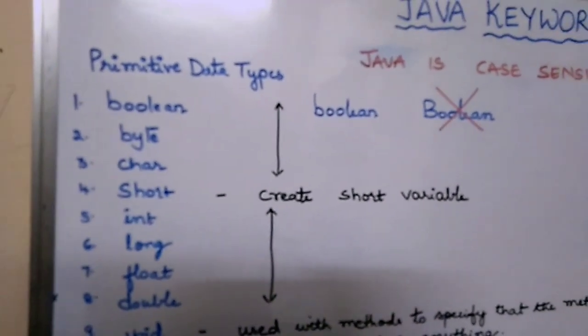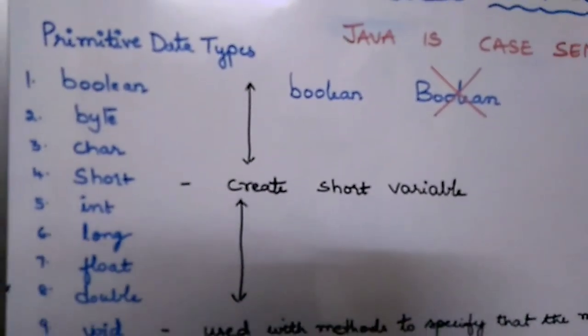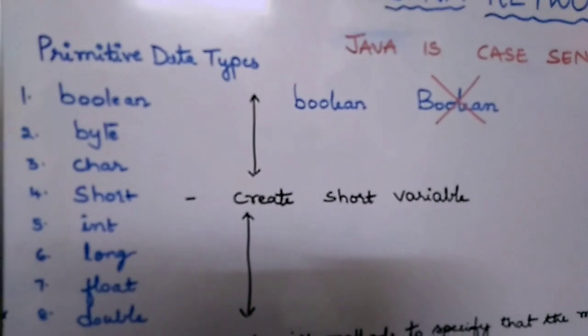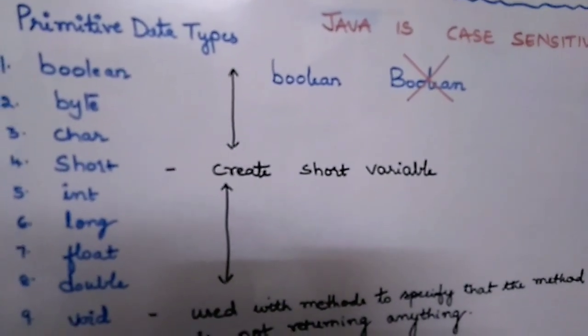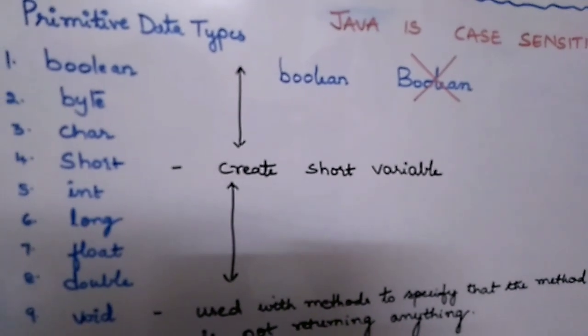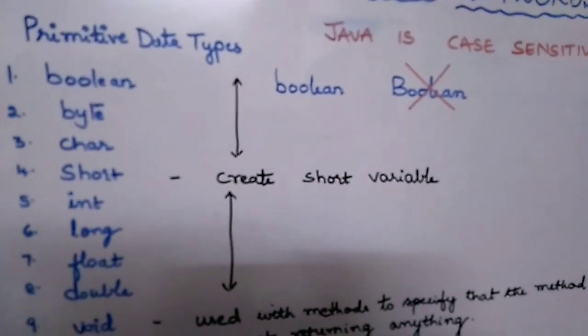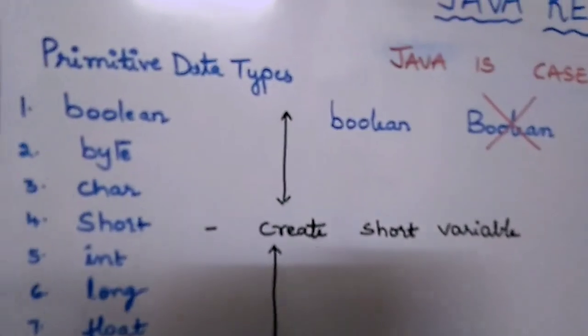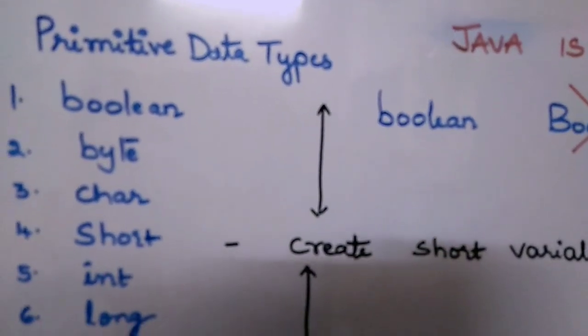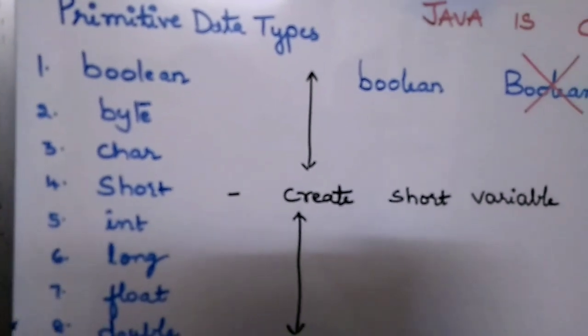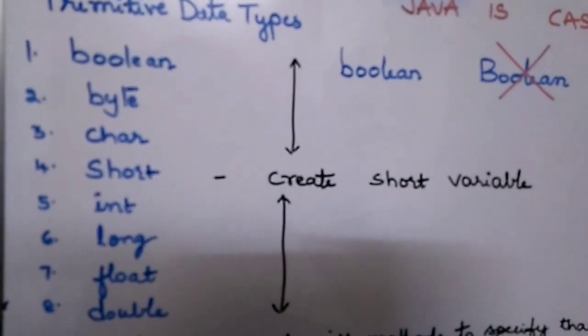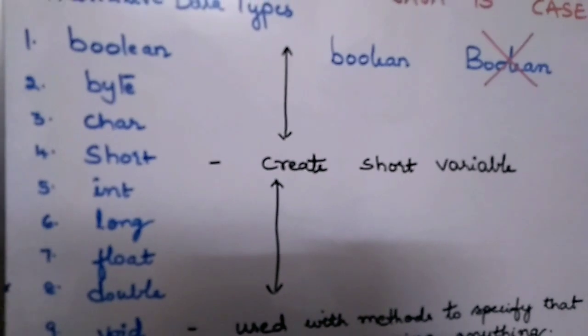The first one is the primitive data type keywords. In this category, there are 8 keywords. I have listed 9 over here. The 9th one is void, which is other than a primitive data type. So there are only 8 primitive data types. The first one is boolean, the second one is byte, the third one is char, fourth one is short, fifth one is int, sixth is long, seventh float, and eighth is double.